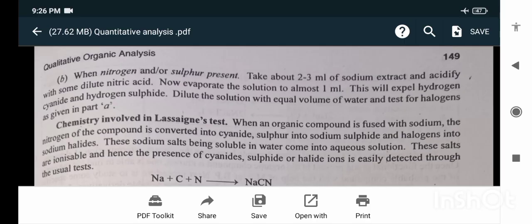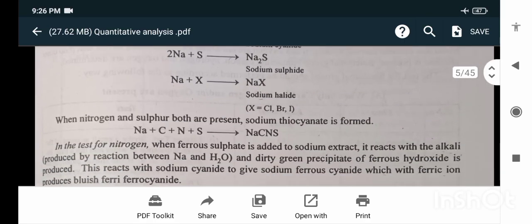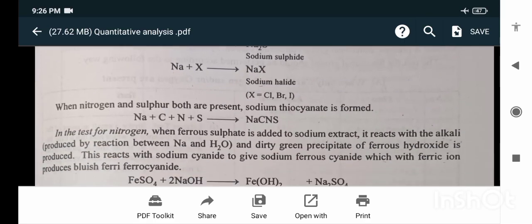Chemistry involved in Lassaigne's test. When an organic compound is fused with sodium, the nitrogen of the compound is converted into sodium cyanide, sulfur into sodium sulfide, and halogens into sodium halides. These sodium salts, being soluble in water, come into the aqueous solution. These salts are ionizable, and hence the presence of cyanide, sulfide, or halide ions is easily detected through the usual tests. When nitrogen and sulfur are both present, sodium thiocyanate is formed.